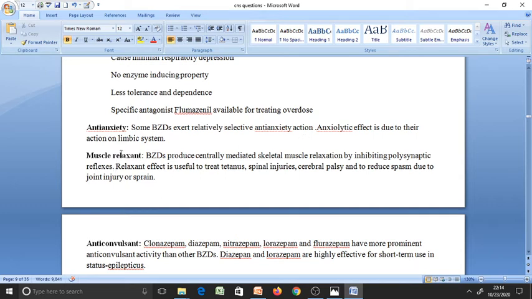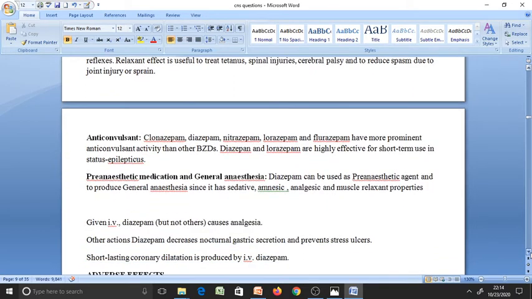Next, muscle relaxant effect. It relaxes the skeletal muscles by inhibiting the polysynaptic reflexes. Because of this, it is useful in treating tetanus, spinal injuries, and cerebral palsies. Then the anticonvulsant effect: drugs like clonazepam, diazepam, nitrazepam, and lorazepam have anticonvulsant effect, and diazepam and lorazepam we are using for status epilepticus.